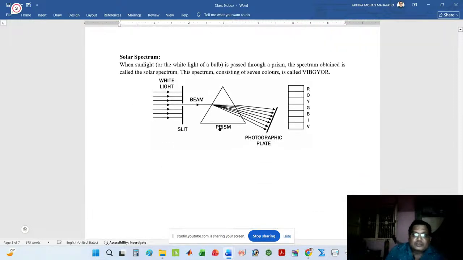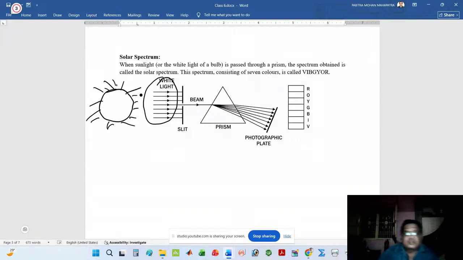Next, I will move to the solar spectrum. These are the sunlight or white light rays. Suppose this is the sun, with light in different directions. The sun's light passes through a slit, which helps it pass through the prism as a single ray. Many rays come from the sunlight, but when they pass through the slit, it becomes a single line.